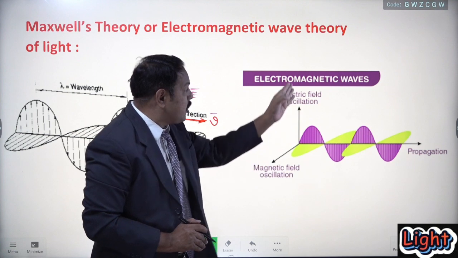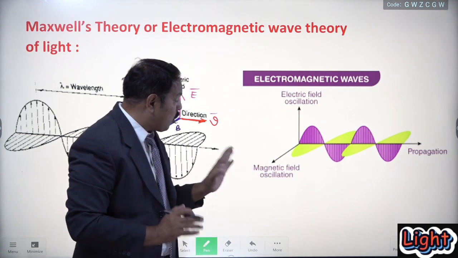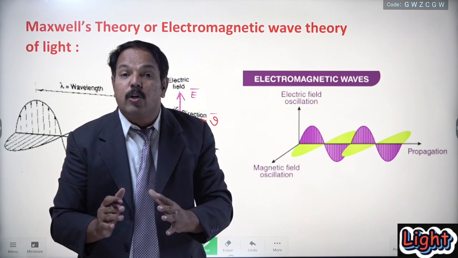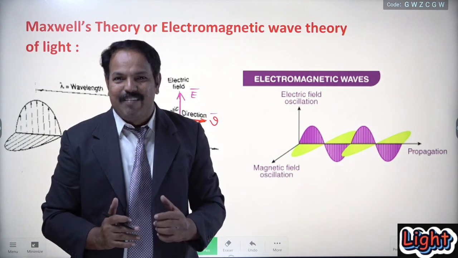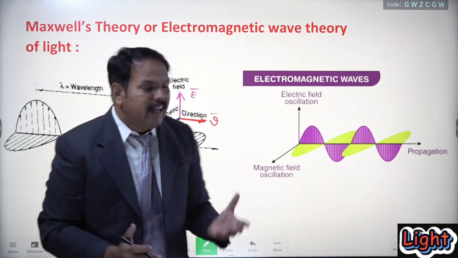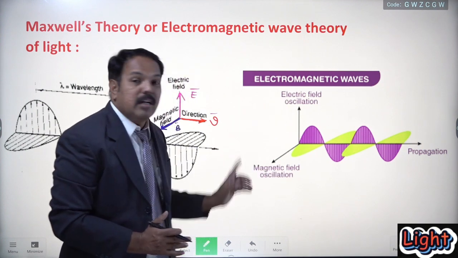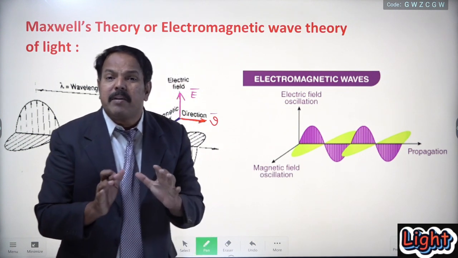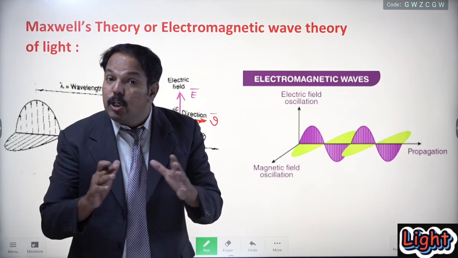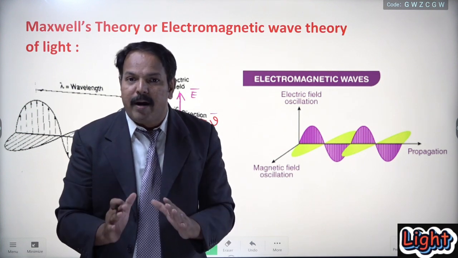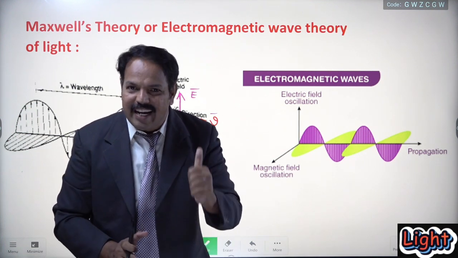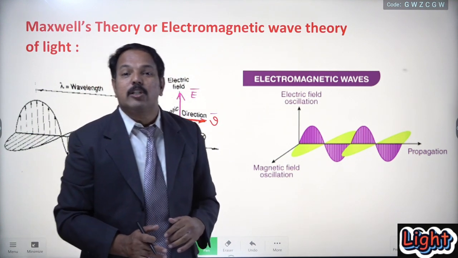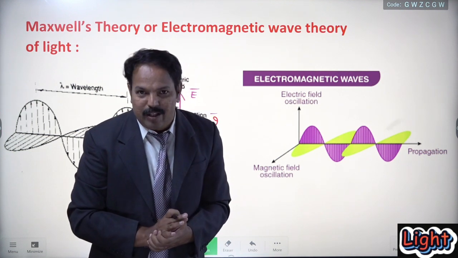This is the direction of the electrical field, and this is the direction of the magnetic field. You might have seen the x-axis, y-axis and z-axis used to represent 3D, three-dimensional bodies. Like that here, these three vectors are exactly mutually perpendicular to each other, and that is the special characteristic of an electromagnetic wave. Whatever the electromagnetic wave may be, there are three vectors: one is an electrical vector, another is a magnetic vector, and the third is a velocity vector, or the direction of propagation, and all are perpendicular to each other.